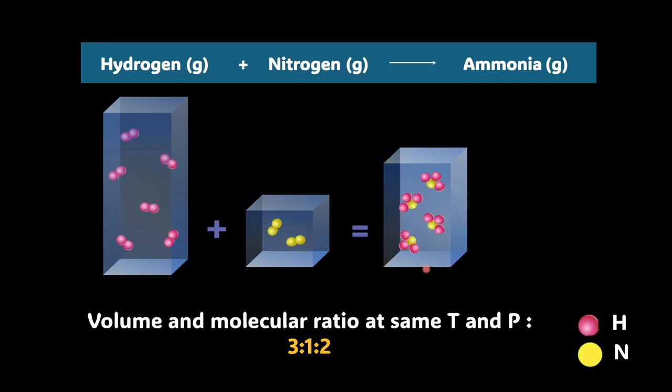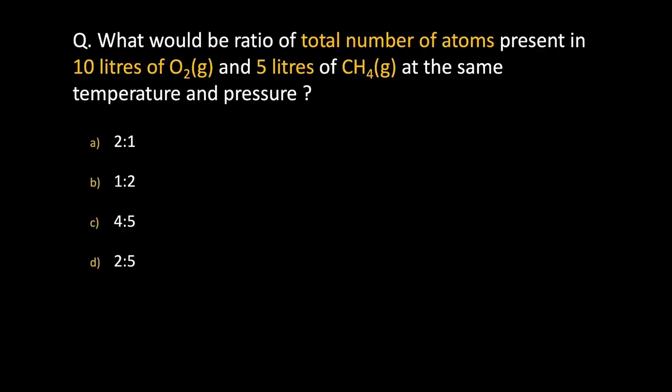Now that we know how to apply Avogadro's law, let's take a look at a question. The question says, what would be the ratio of the total number of atoms present in 10 liters of oxygen and 5 liters of methane at the same temperature and pressure? We have to find the total number of atoms. Pause the video and try this question. Okay, I hope you could do it.